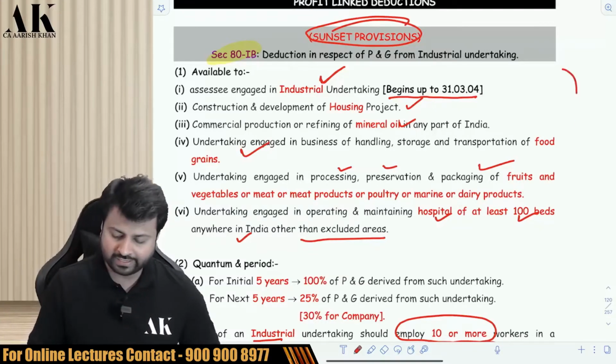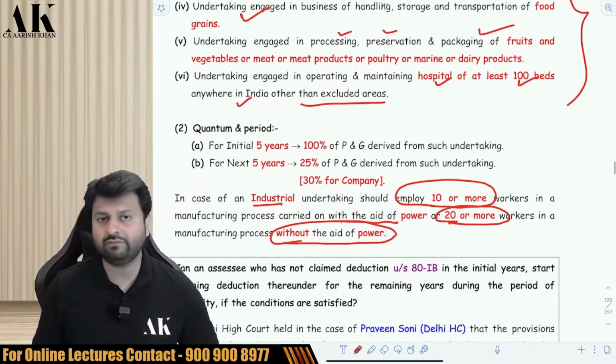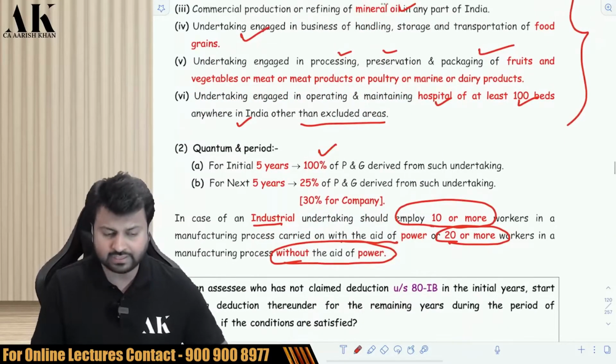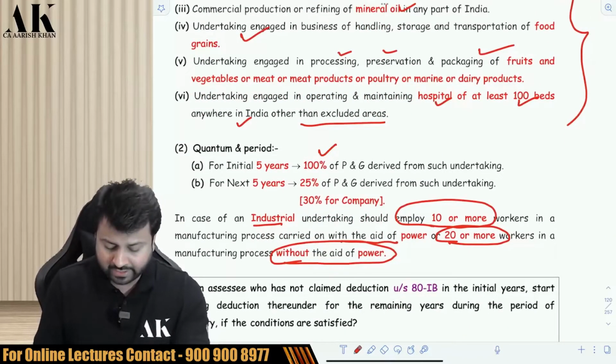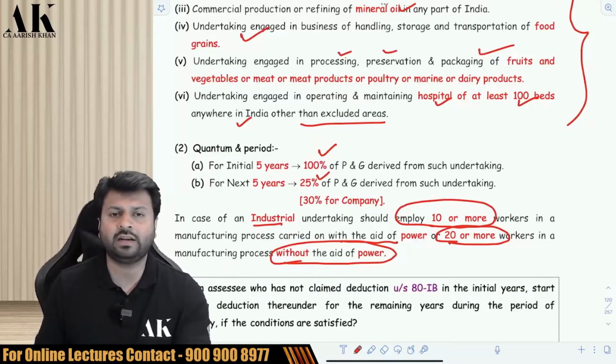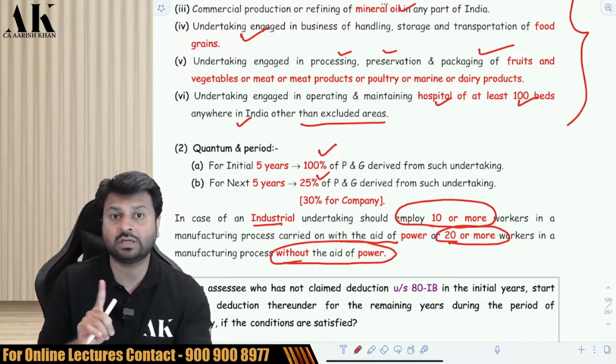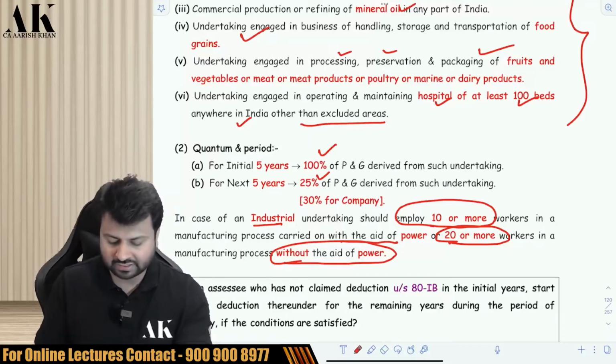Okay. So if you are engaged in these businesses, we will give you 100% deduction for the first 5 years, and for the next 5 years it is 25% of profits that will be deductible under chapter 6A. Remember, these are deductions under chapter 6A. These are not exemptions. So 100% will be deductible for the first 5 years. For the next 5 years, 25%. And if you are a company, for the next 5 years, it is 30%.